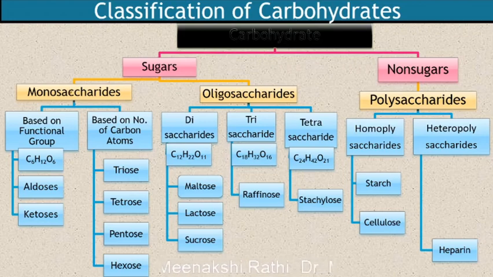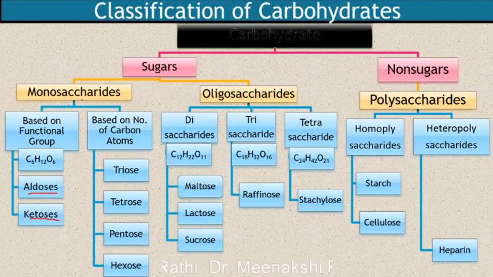Monosaccharides do not undergo hydrolysis, but based on the functional group present in them, they are of two types, that is aldoses and ketoses. A monosaccharide which possesses an aldehyde group is an aldose, and if it possesses a ketonic group, then it is called a ketose.